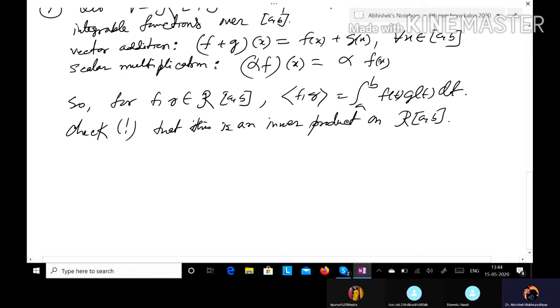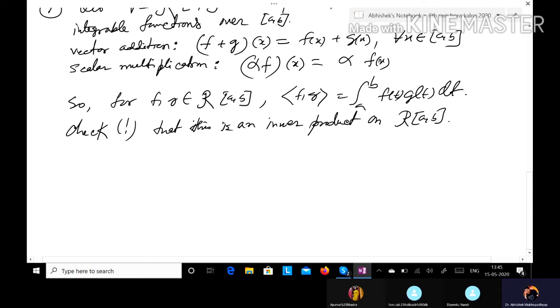Now we shall move to the discussion of introducing the concept of length of vectors in an inner product space, which can be achieved by using our inner product.